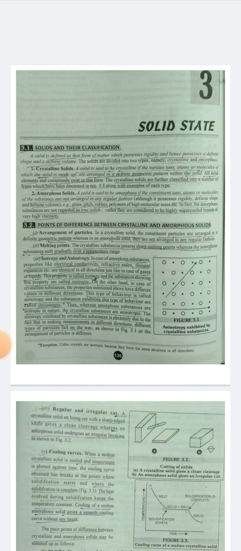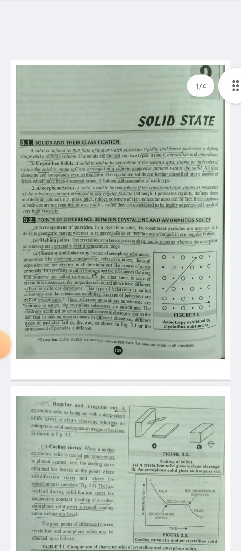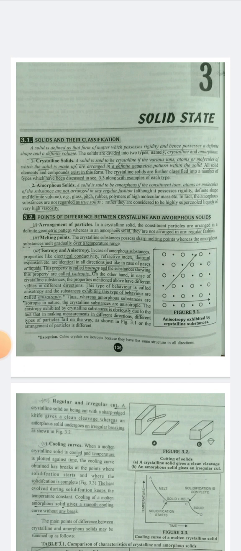This property is called isotropy, and the substance showing the property is called isotropic. On the other hand, in case of crystalline substances the properties mentioned above have different values in different directions. This type of behavior is called anisotropy and the substance is anisotropic.